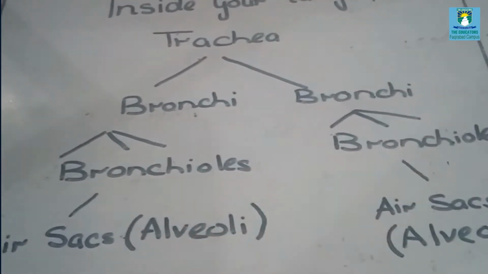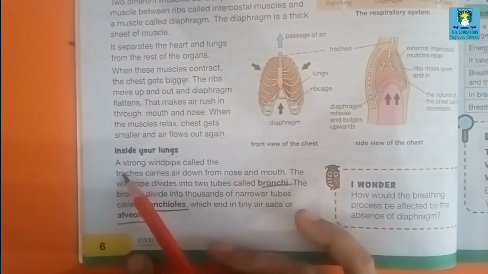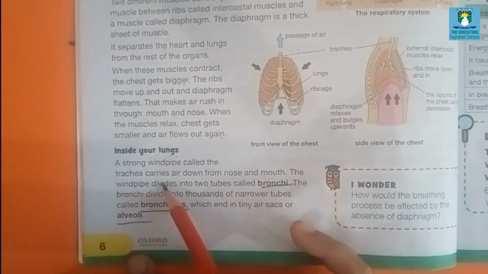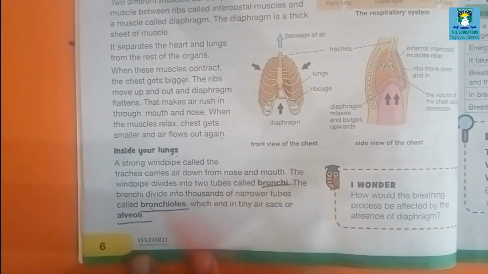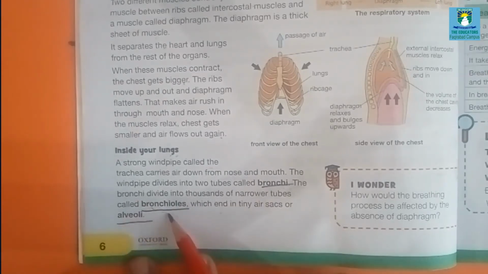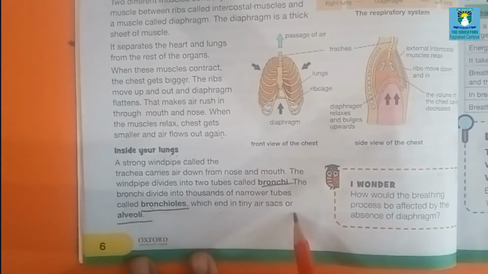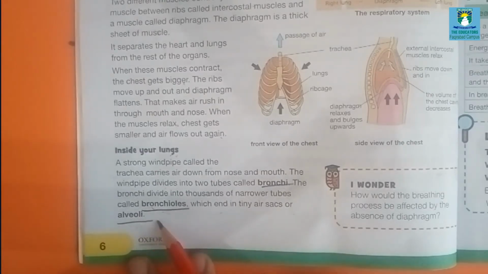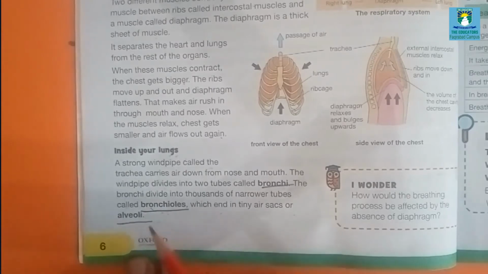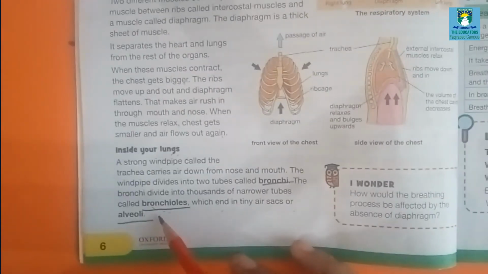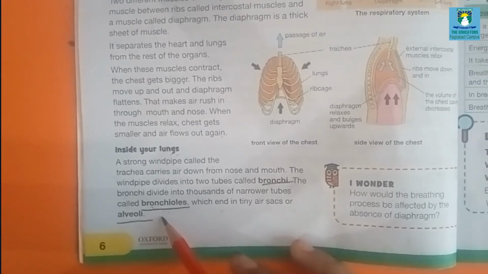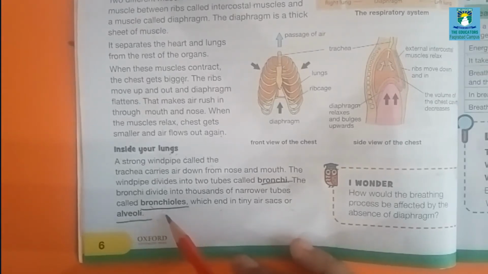Come to the book, page number 6. A strong windpipe called the trachea carries air down from the nose and mouth. The windpipe divides into two tubes called bronchi. The bronchi divide into thousands of narrow tubes called bronchioles, which end in tiny air sacs or alveoli. As I told you, the trachea is divided into two tubes known as bronchi. These bronchi are further divided into thousands of tubes known as bronchioles. These bronchioles end in tiny air sacs known as alveoli.